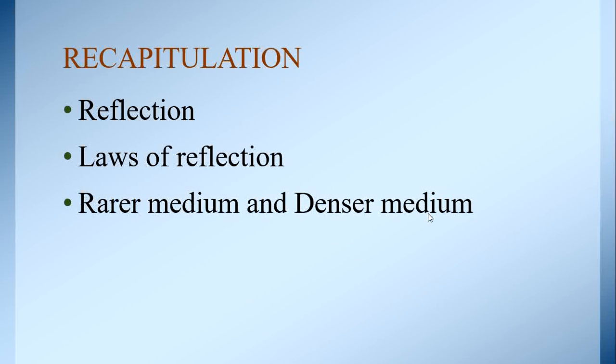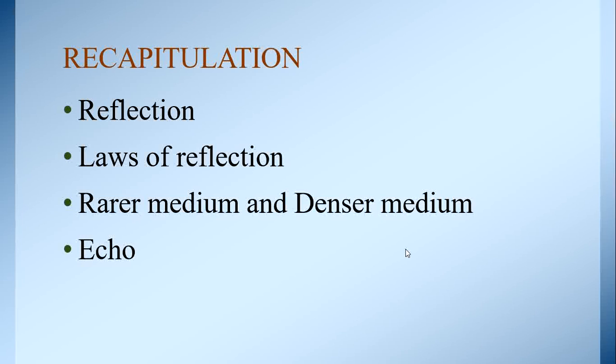Rarer medium and denser medium. What is meant by rarer medium and denser medium? The medium in which the velocity of sound increases compared to the other medium is called rarer medium. Here water is rarer medium compared to air for sound. The medium in which the velocity of sound decreases compared to the other medium is called denser medium. Air is denser compared to water for sound.